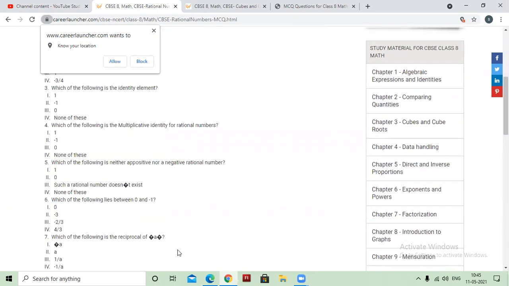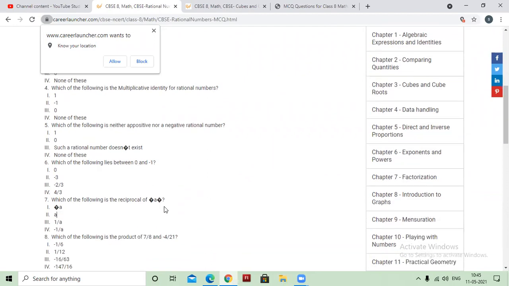Which of the following is the reciprocal of A? Which of the following is the reciprocal of A? Reciprocal of A is 1/8. Any doubt, beta?